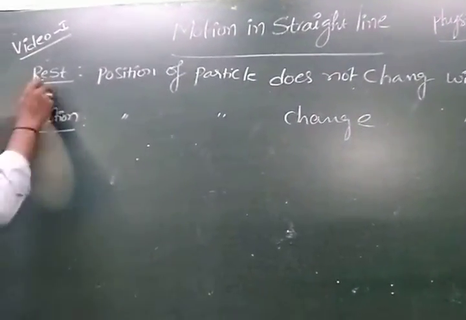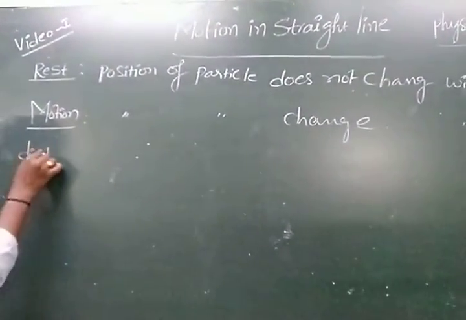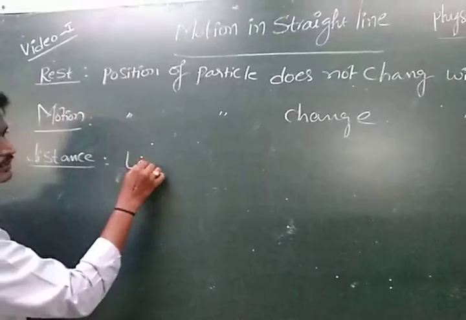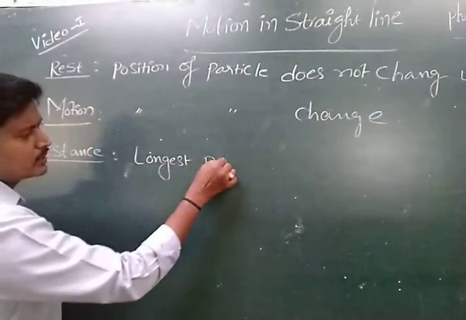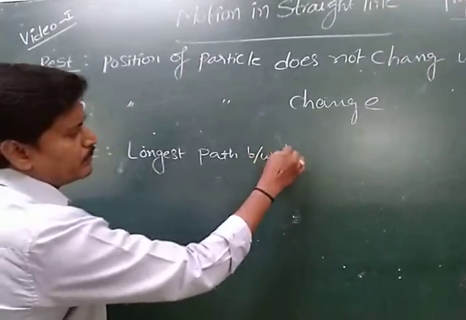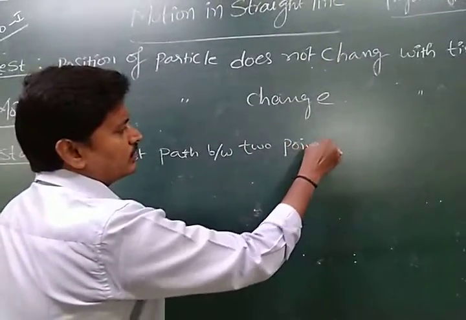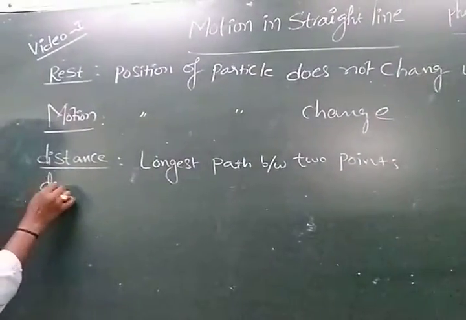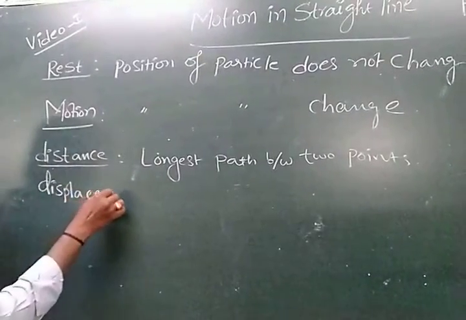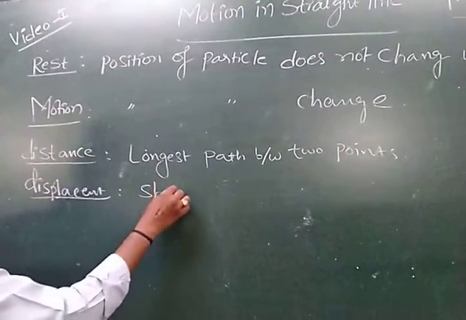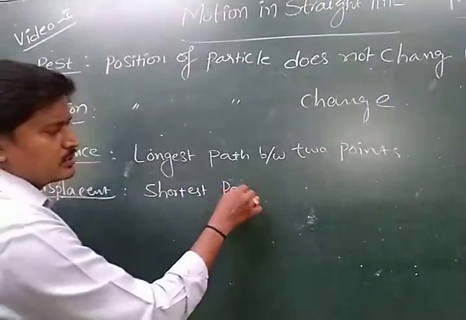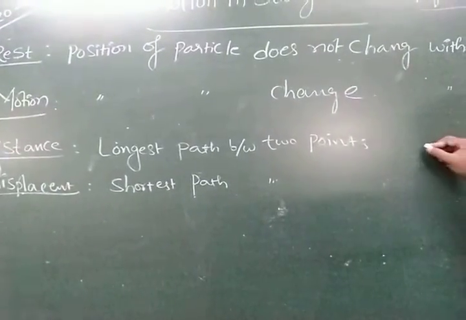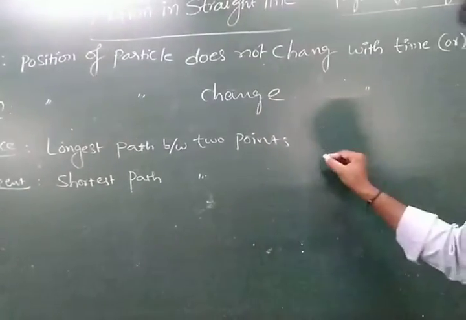Next, distance. Distance is nothing but the longest path between 2 points. Then displacement is nothing but the shortest path between 2 points. It is called displacement.